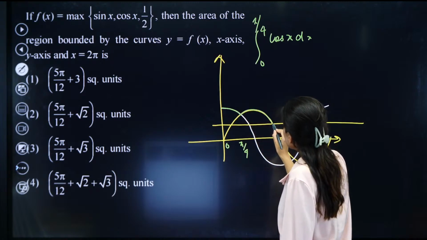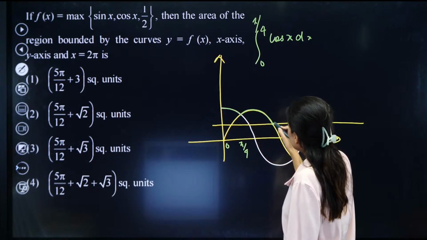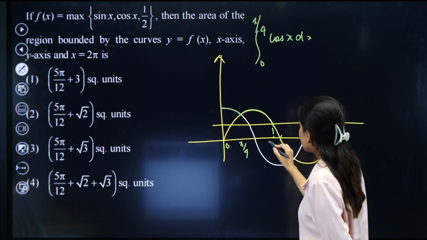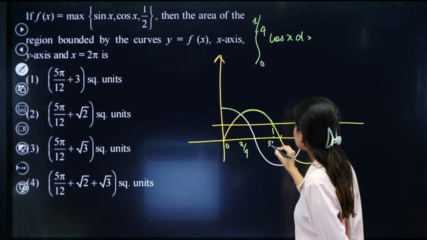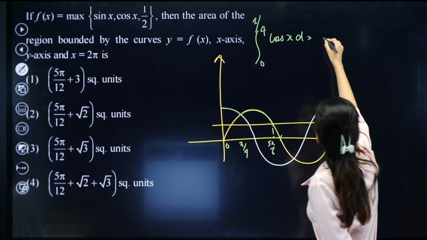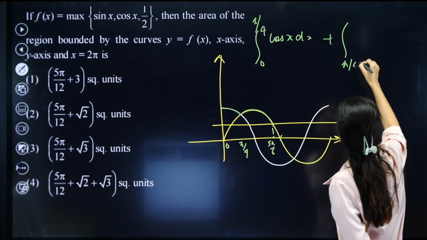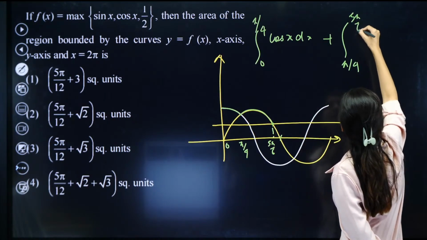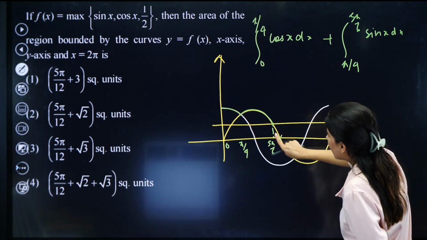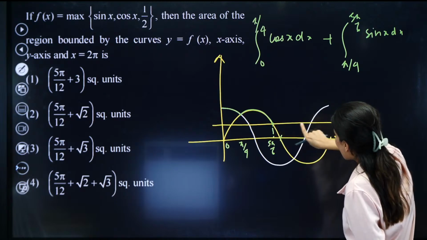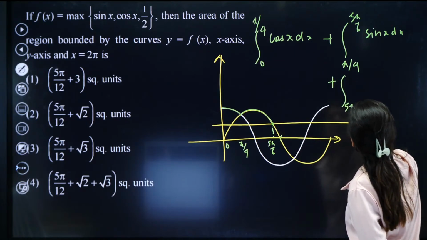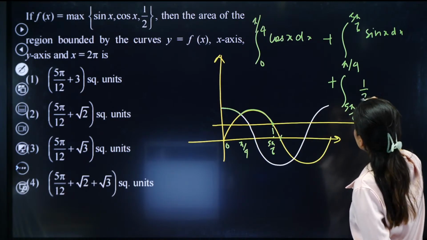sin x becomes greater till this value, and what is this value? This is pi minus pi by 6, that is 5 pi by 6, right? 30 degrees, because after that half will be bigger. So you are having pi by 4 to 5 pi by 6, where we have sin x as the bigger value. Can you see? And after 5 pi by 6, half is maintaining. So after 5 pi by 6, up to some value, half will be there.